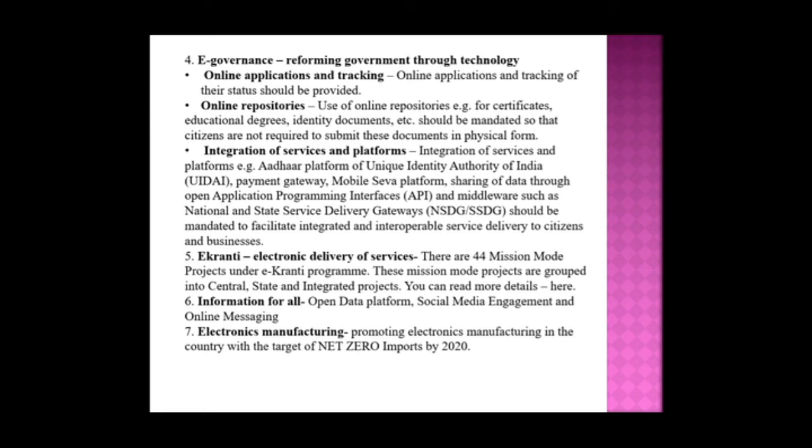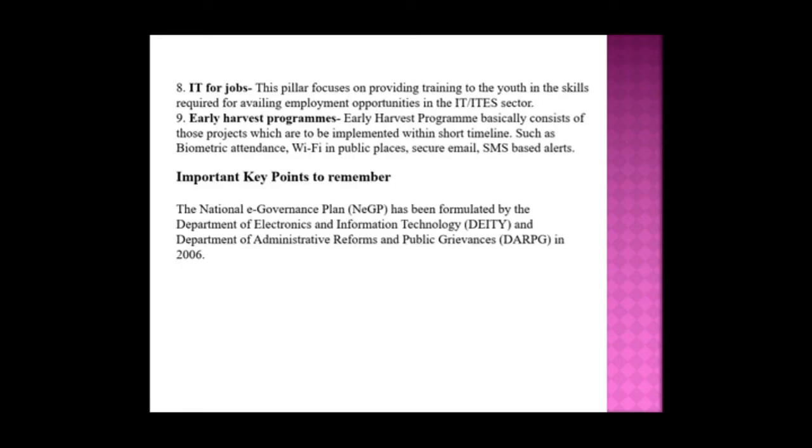And electronic manufacturing: promoting electronic manufacturing in the country with the target of net zero import by 2020. And IT for jobs: this pillar focuses on providing training to the youth in the skills required for availing employment opportunities in the IT and ITES sectors. And the early harvest program consists of projects to be implemented within a short timeline, such as biometric attendance, Wi-Fi in public places, secure email, and SMS-based alerts. These are under the main digital initiatives in the government sector.